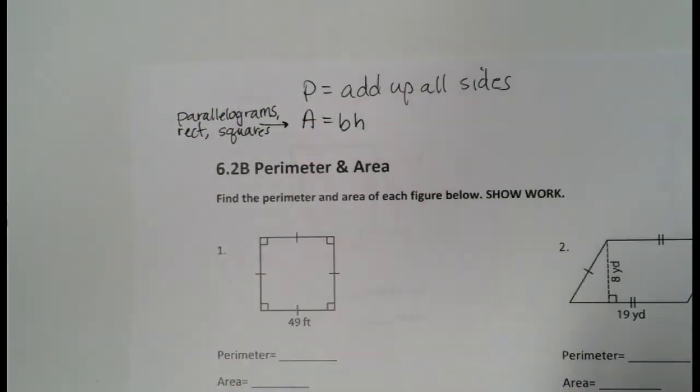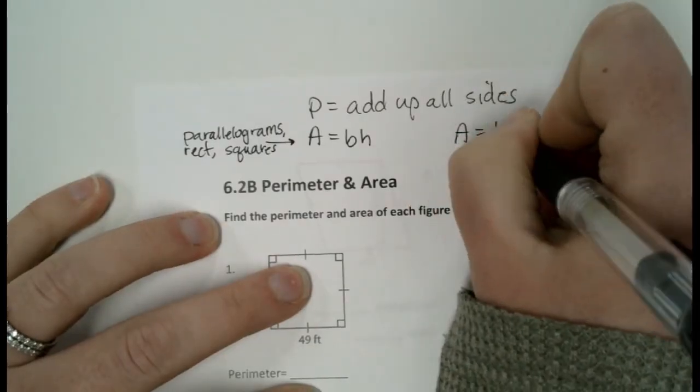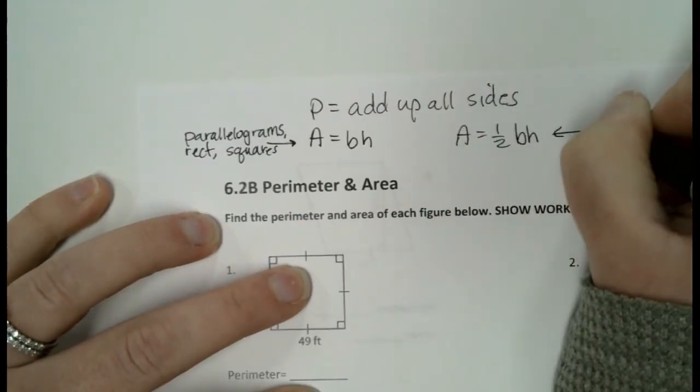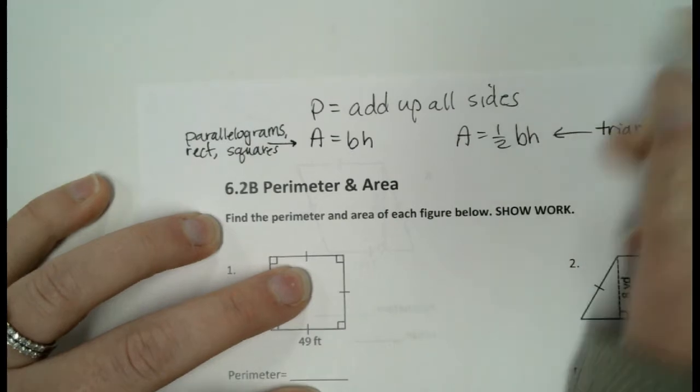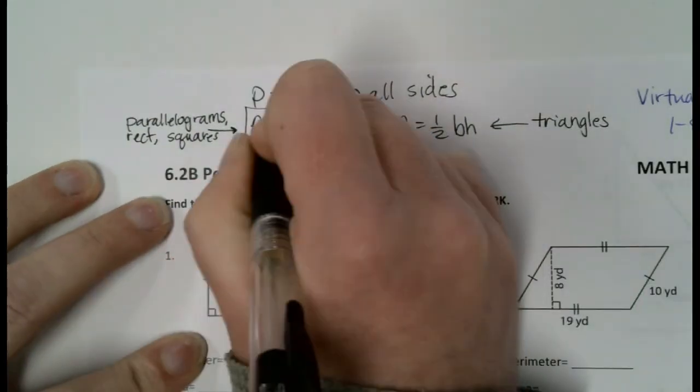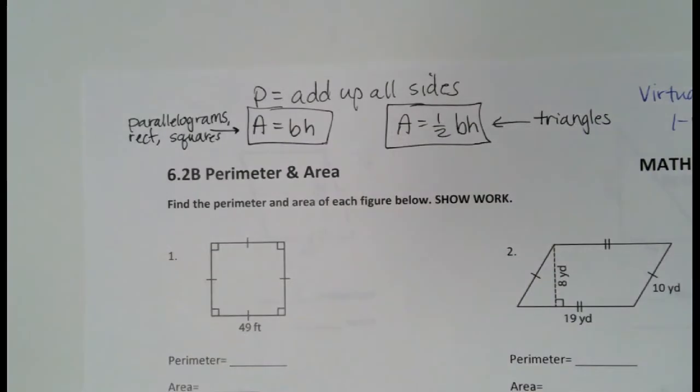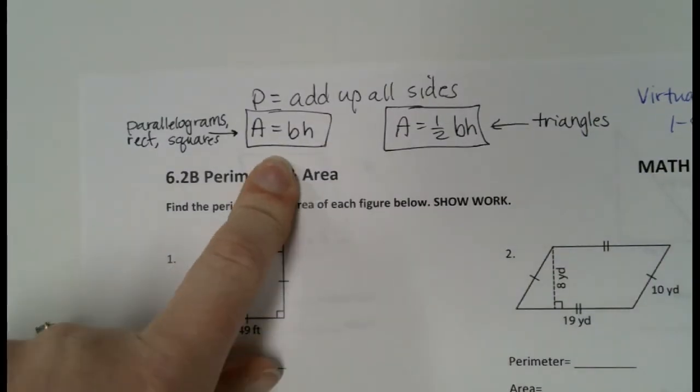Your only other formula would be the same thing, but you put 1/2 in front of it, and this one works for triangles. Y'all, these are the only two formulas I'm asking you to memorize so far. These are really not hard formulas, especially because they're very similar, okay? So this one works for rectangles, squares, parallelograms. This one works for triangles.